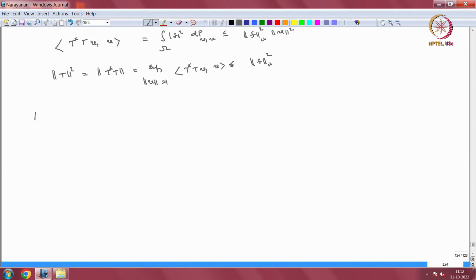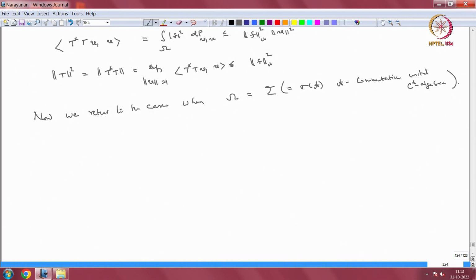So, now we return to the case when omega, our space, is the spectrum sigma of some A, where A was a commutative unital C-star algebra.